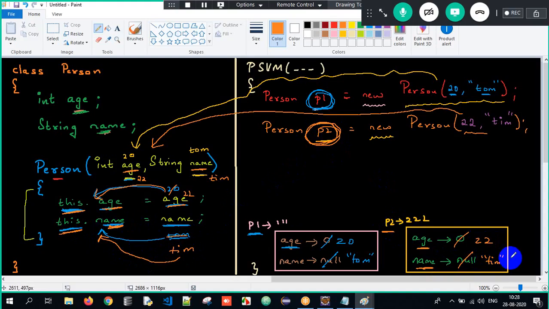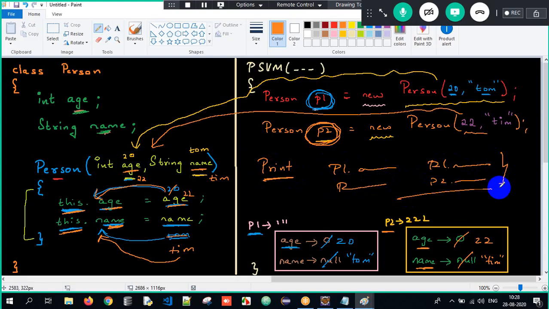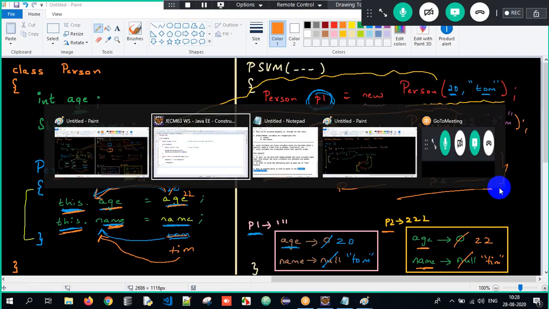This is all about initializing the data. So I can just print their respective details: P1.age, P2.age, P1.name and P2.name. I can print those respective contents, and I'll get the respective values. This is all about the respective content here. Got it? Understood?